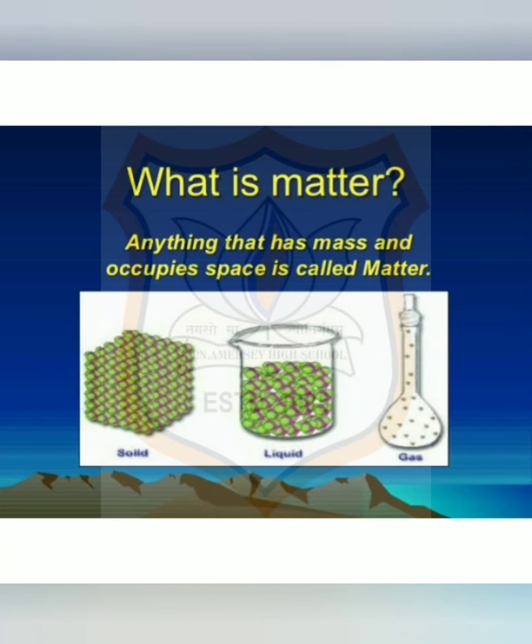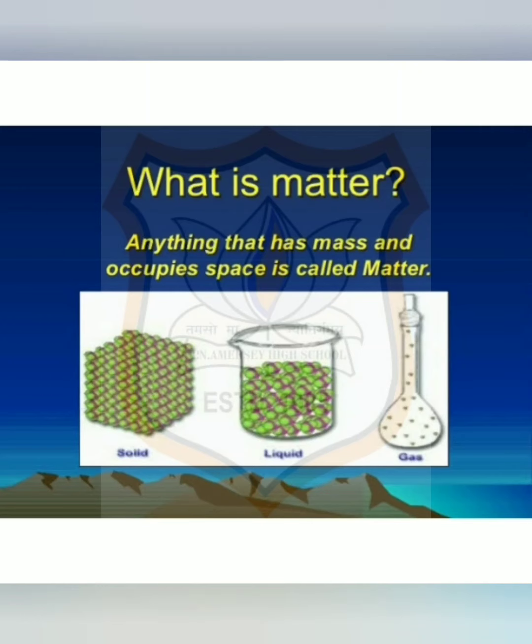Student, early Indian philosophers divided the matter into 5 components known as Panch Tattva. Those are air, water, sky, earth and fire. According to them, all living things or non-living things were made up of these 5 basic elements. And modern scientists have evolved 2 types of classification of matter. First is based on physical nature and second is based on chemical nature. In this chapter, we will learn about matter based on physical nature.